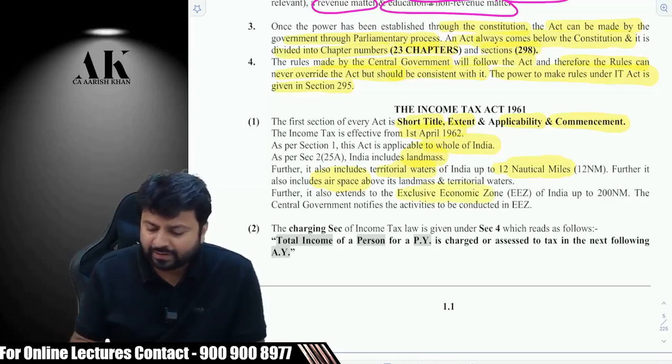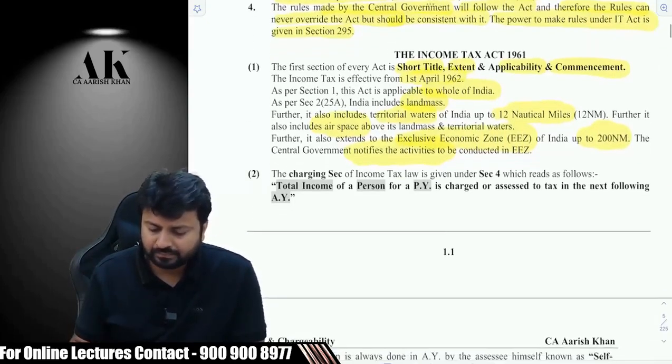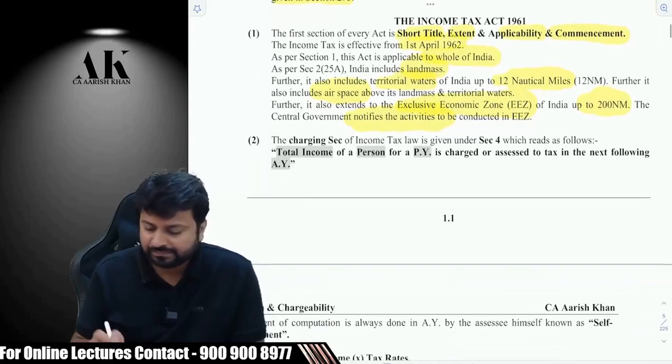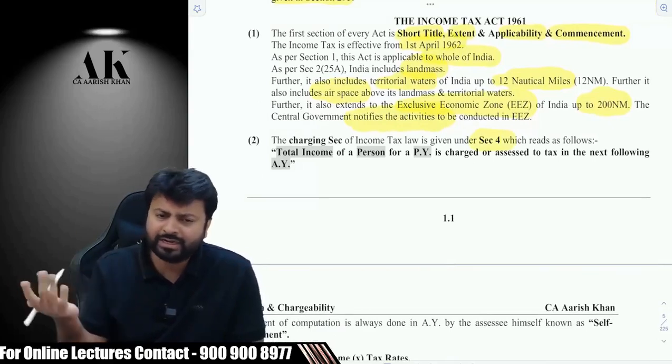Then the exclusive economic zone extends up to 200 nautical miles for certain activities which the government will notify, right? Then coming to the charging section. Section 4 is the charging section. Sections 2 and 3 we have not done. We will be doing them later.